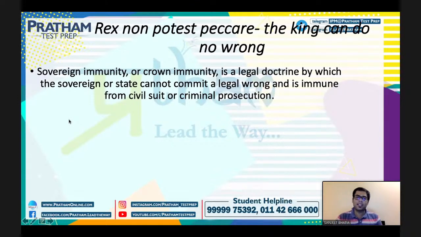So the next is rex non potest peccare, the king can do no wrong. Basically, ठीक है, बहुत सारी चीजें हैं. So it is called the king can do no wrong, rex non potest peccare. That means sovereign immunity. ठीक है? Sovereign immunity, या crown immunity कह सकते हैं, is a legal doctrine by which the sovereign or the state cannot commit a legal wrong and is immune from civil suit or criminal prosecution. Basically a king can do no wrong.